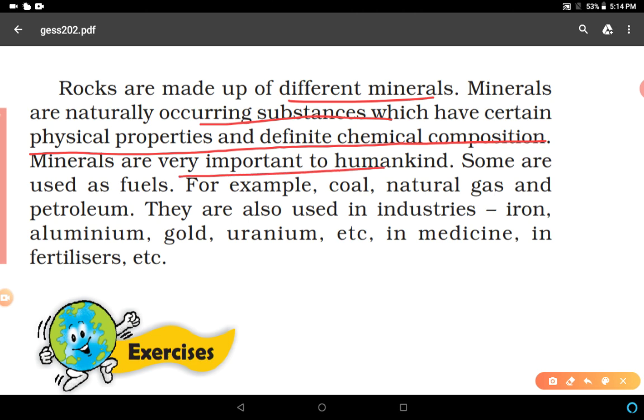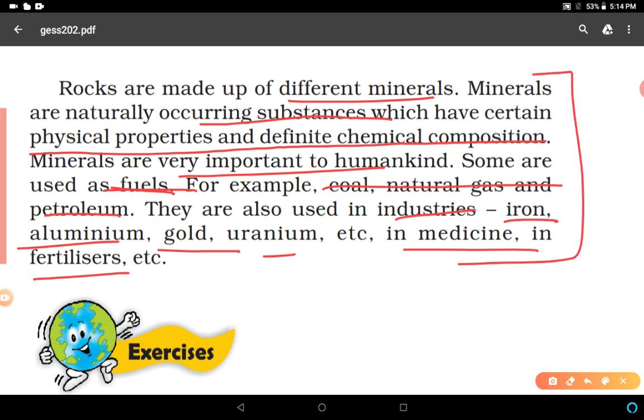Almost all things are made up of minerals, and some are used as fuels like coal, natural gas, petroleum, etc. They are also used in industries: iron, aluminium, gold, uranium, etc., and in medicine and fertilizers. So minerals are very important, and rocks are made up of different kinds of minerals.